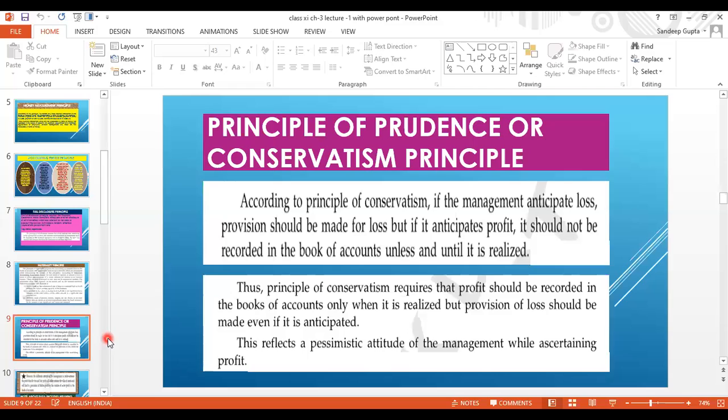So next, students, you can see on your screen: principle of prudence or conservative principle. What is this?